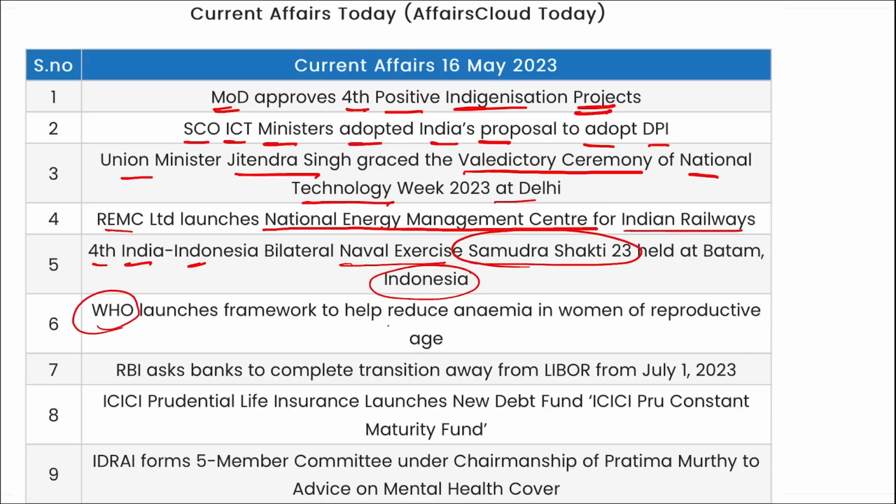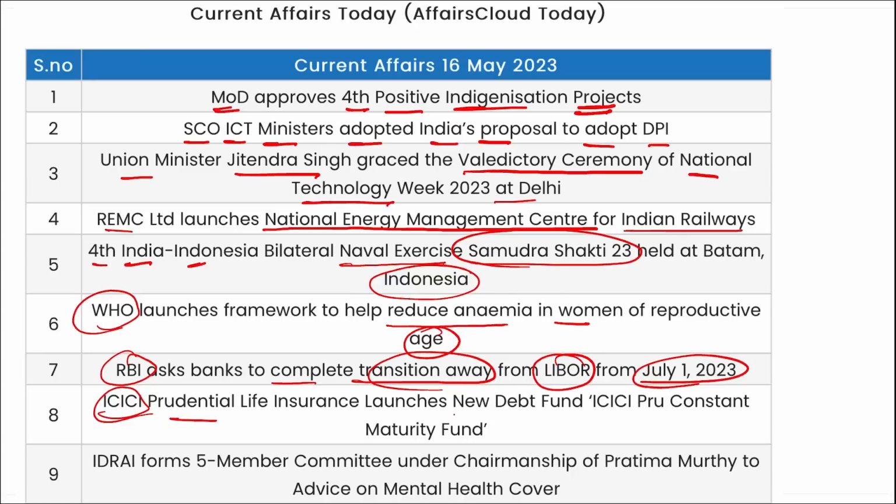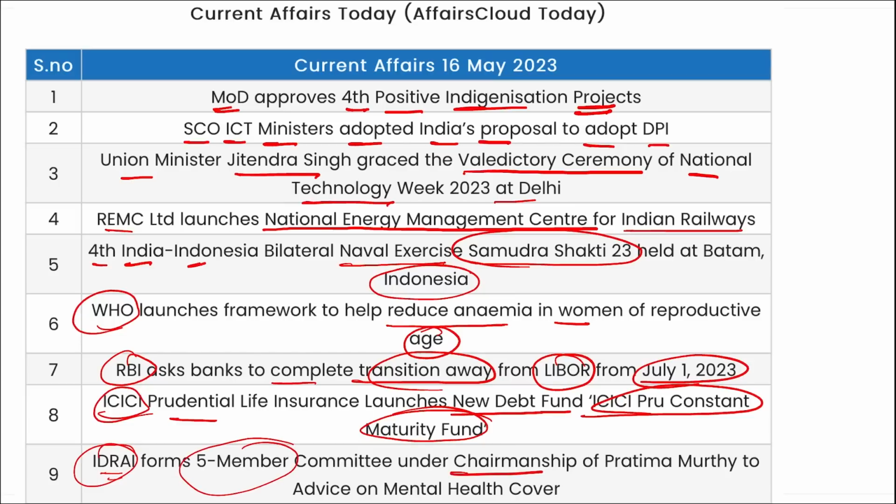WHO launched the framework to help reduce anemia in women of reproductive age. RBI asked the banks to complete the transition away from LIBOR from 1st of July 2023. ICICI Prudential Life Insurance launched a new debt fund, ICICI Pru Constant Maturity Fund. IRDAI formed a 5-member committee under the chairmanship of Pratima Murthy to advise on mental health cover and also to bring insurance in the particular sector.